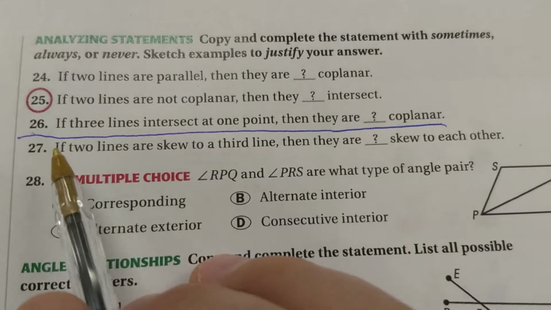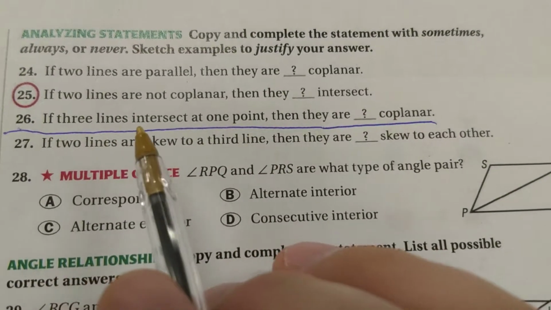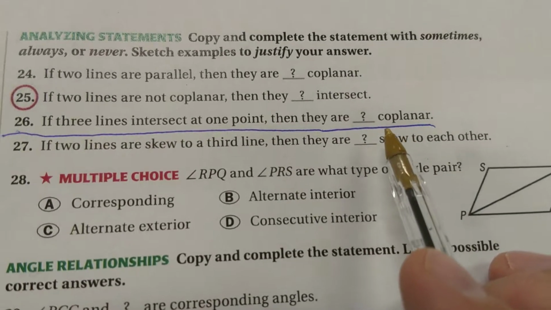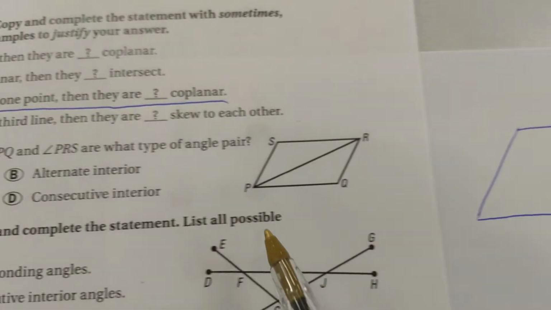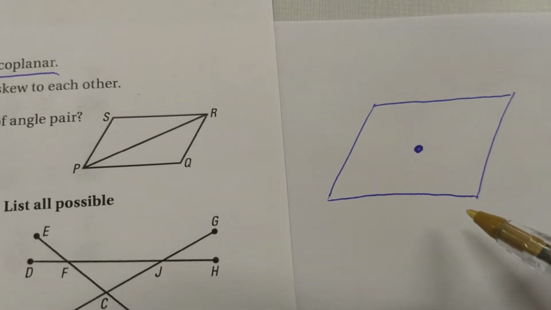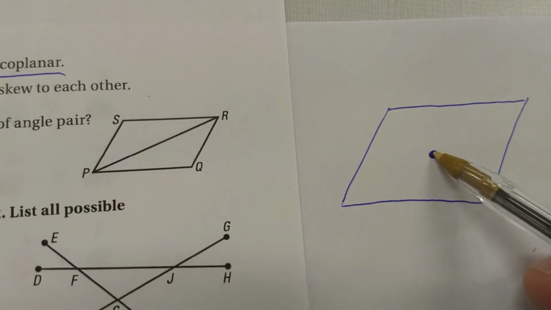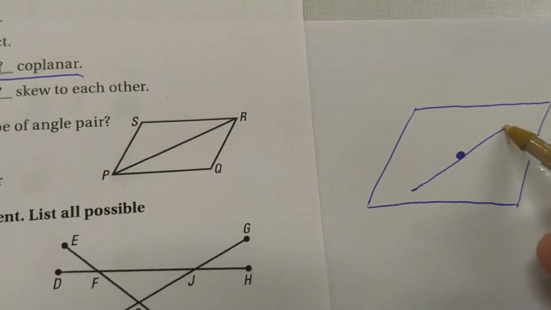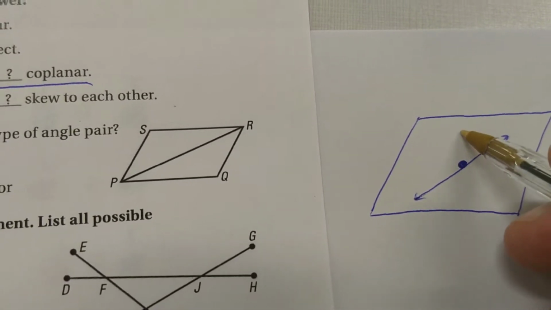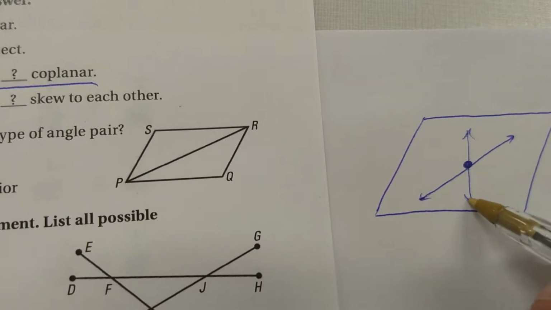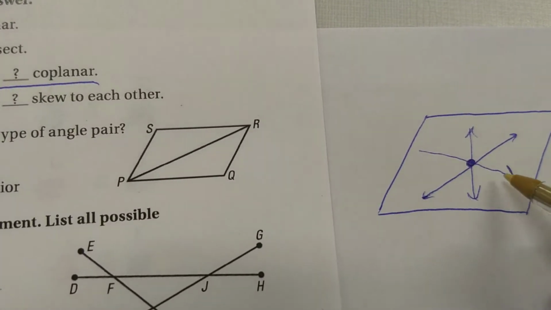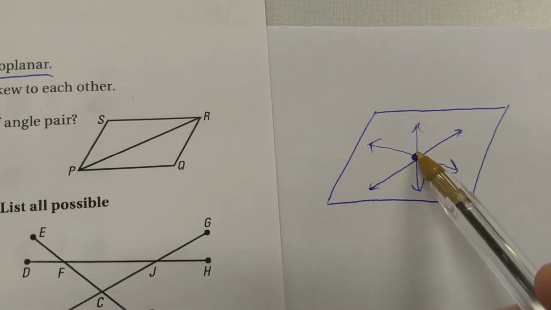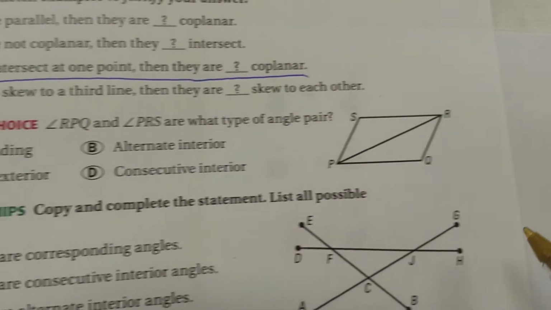Well, in this particular case, number 26 says, if three lines intersect at one point, then they are coplanar. Can I come up with at least one example? So over here I started making my drawing, drew my plane, drew a point where I'd like these three lines to intersect. Is that possible? Well, sure. If I draw a line there, and a line there, and a line there, all of those lines still lie within the plane. They intersect at one point and they're coplanar.